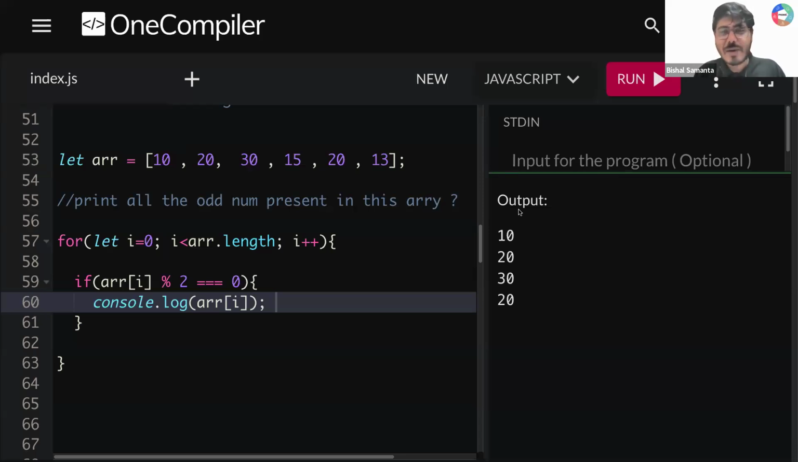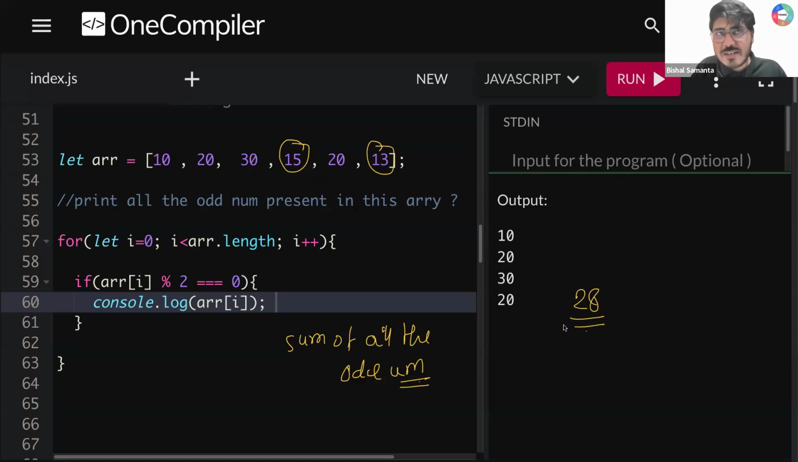Okay. Now let's say my question changes a little bit. You need to find the sum of all the odd numbers. Can you tell me what will be the result? Sum of all the odd numbers means 15 plus 13. So what will be your result, guys? 28 should be your answer, right?